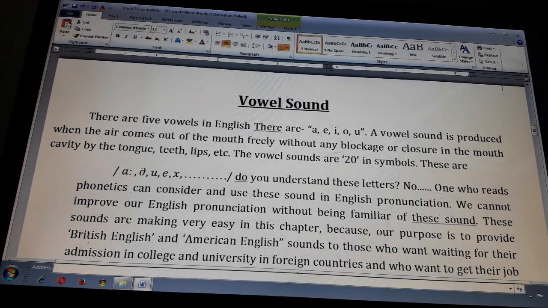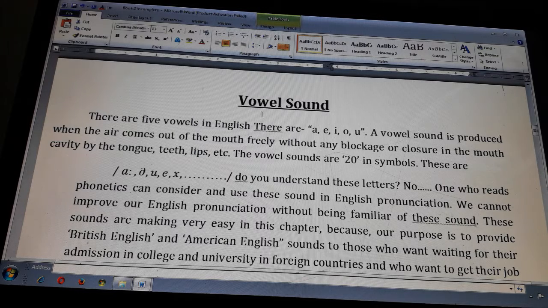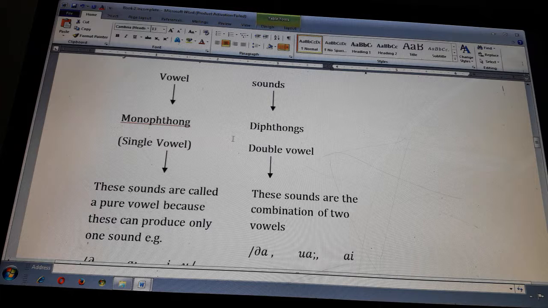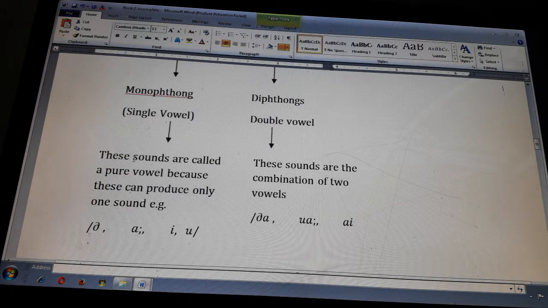Vowel sounds, for example, A, E, I, O, U are the examples of vowels, but these 26 alphabets have 44 sounds. What is monophthong? Monophthong means these sounds are called pure vowels, or these can produce only one sound. Diphthong sounds are the combination of two vowels.